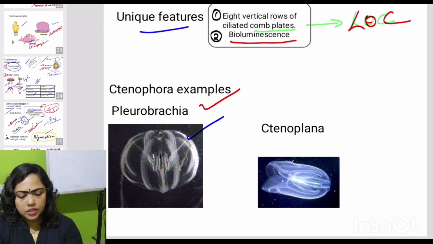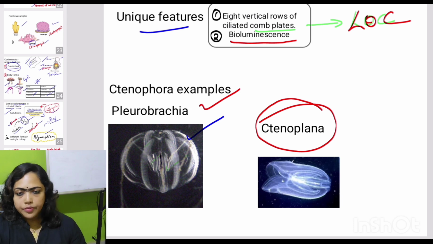And then the examples, 2 different examples. One is Pleurobrachia and the other one is what? Ctenoplana. So this is about features of the first 3 phyla under non-chordates.